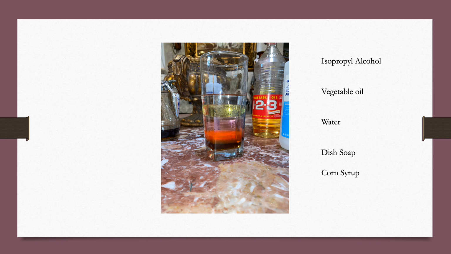In this slide, you see the layers. At the very top, you could see it's clear, which is the isopropyl alcohol. Below that is the vegetable oil, which is the yellow liquid. Then you see the water, which is pinkish because it did mix a little bit with the dish soap, and the dish soap is the redder one. And then the corn syrup is all the way at the bottom.